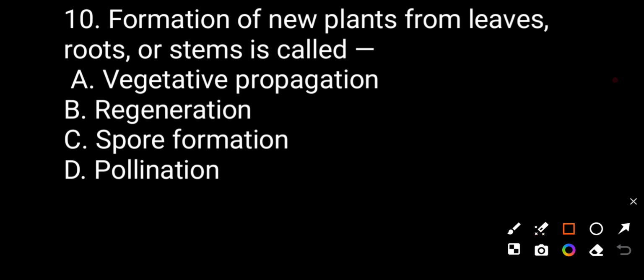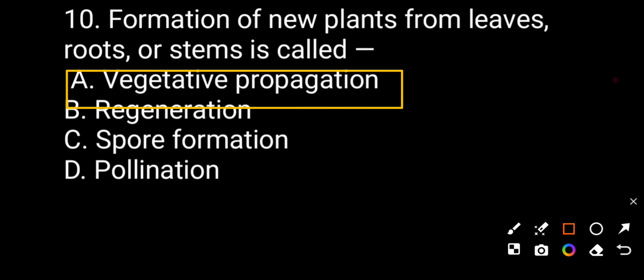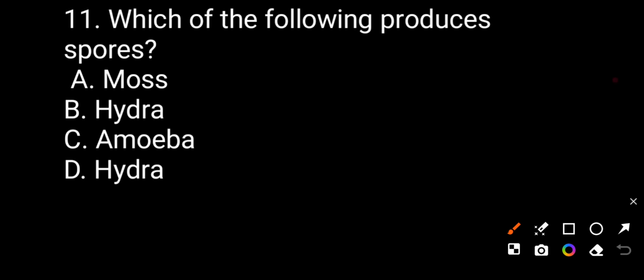The correct answer will be vegetative propagation. So you can see the formation of a new plant from the leaves, roots or stems is called vegetative propagation.